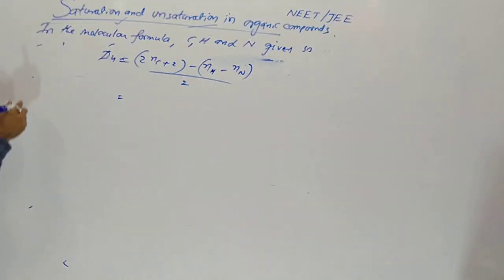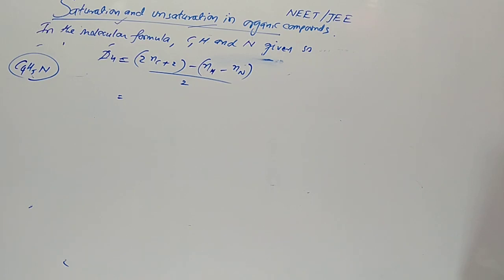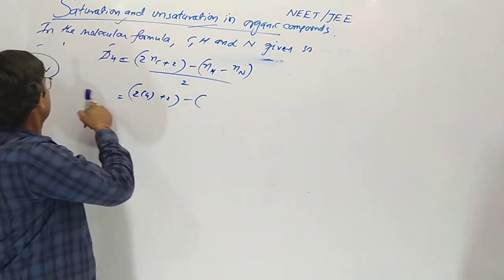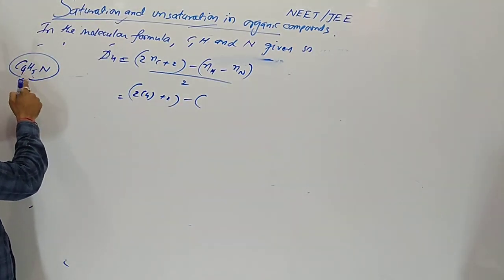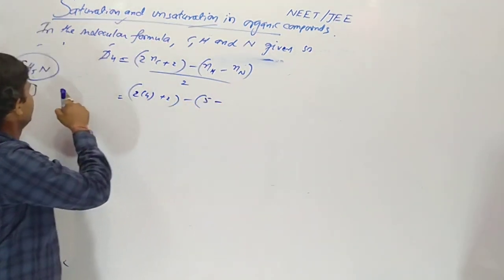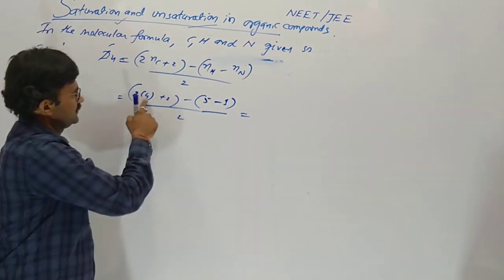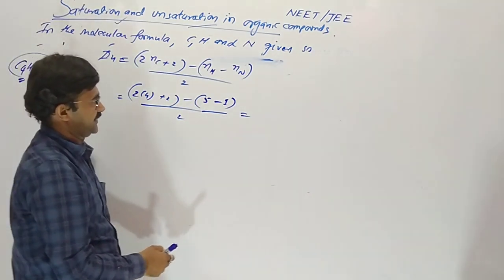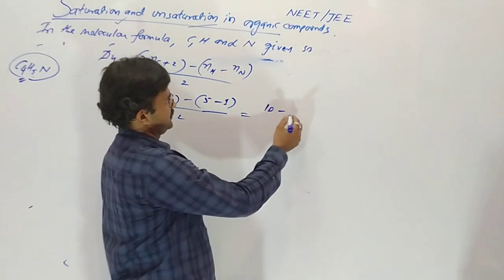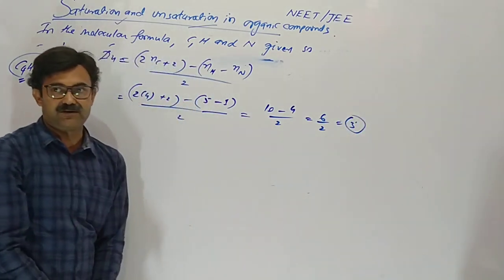I am giving a formula for that, C4H5N. So here 2 into 4 plus 2: 4 twos are 8, plus 2 is 10. Minus 5 plus 1, that is 6. So 4 upon 2... 10 minus 6 is 4, so 4 by 2 is 2 degrees.